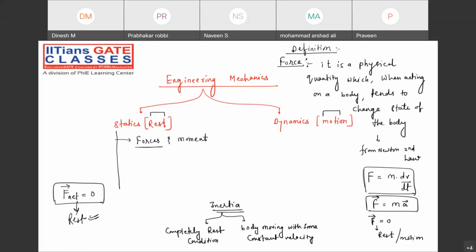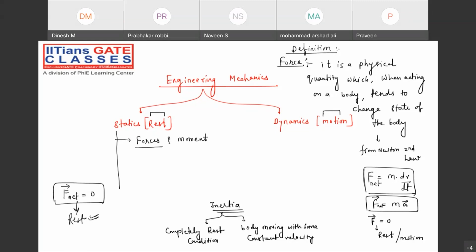Whether it is correct or incorrect? Tell me, guys. See, when I just say force, I just talk about the net force. When the net force on a particular system is zero, the body is what?